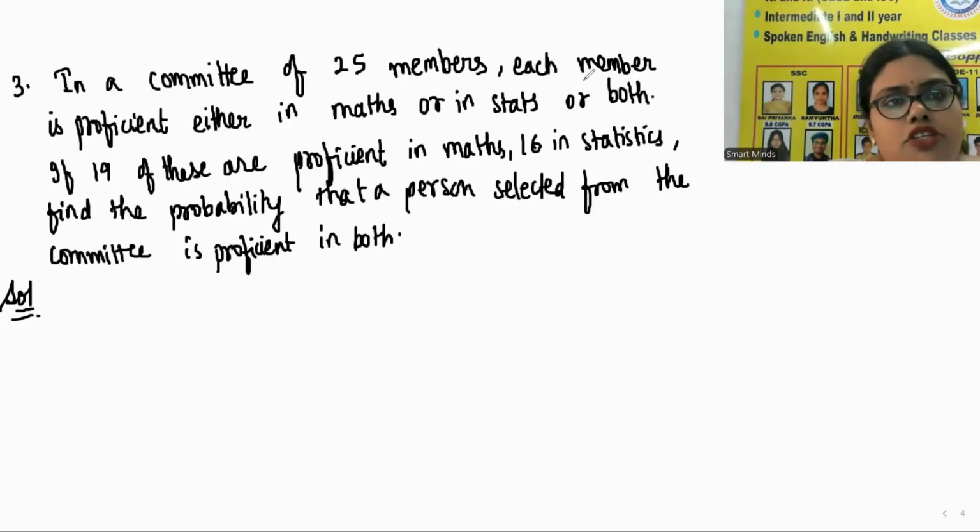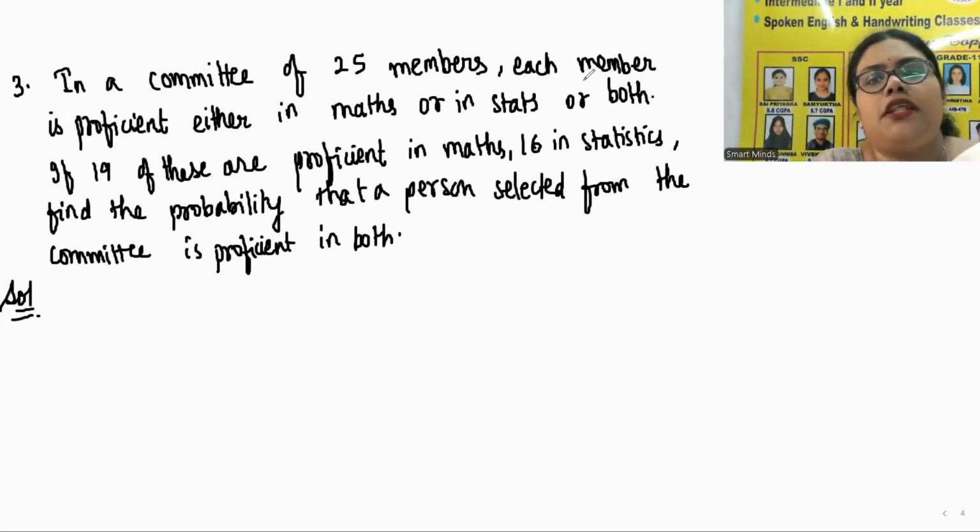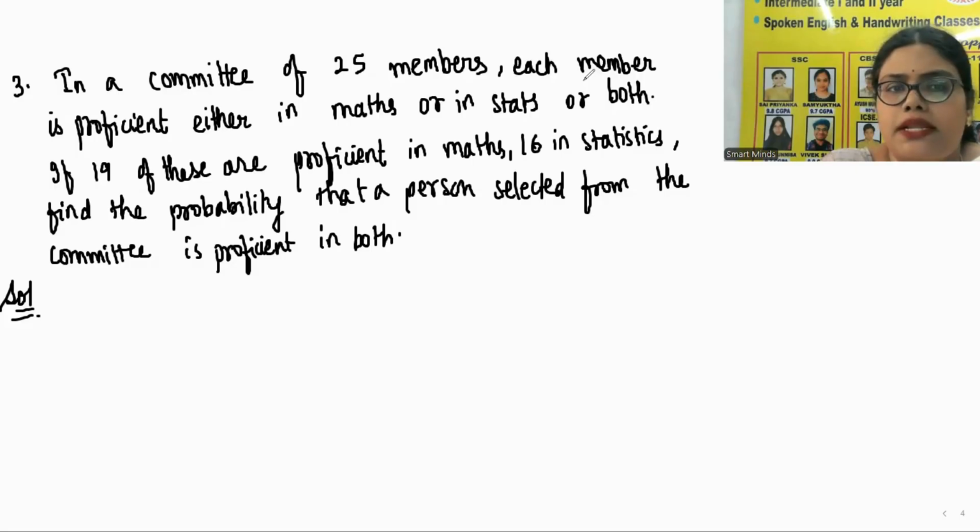So take the next question. In a committee of 25 members, each member is proficient either in maths or in stats or in both. If 19 of these are proficient in maths and 16 in stats, find the probability that a person selected from the committee is proficient in both. Proficient means expertise.